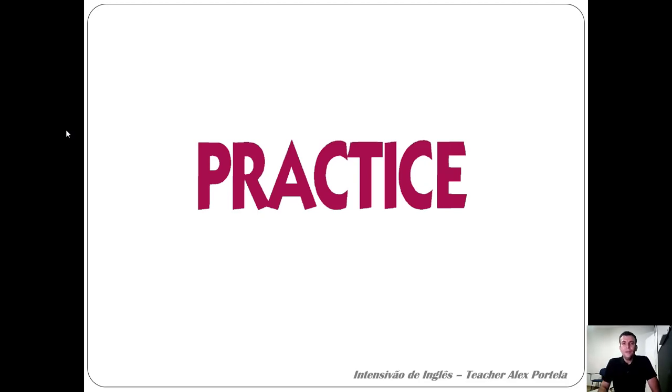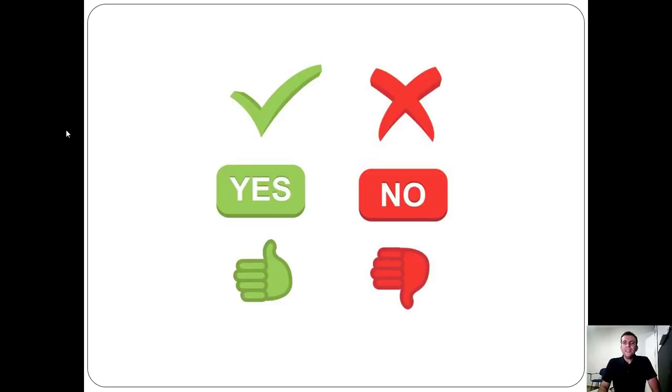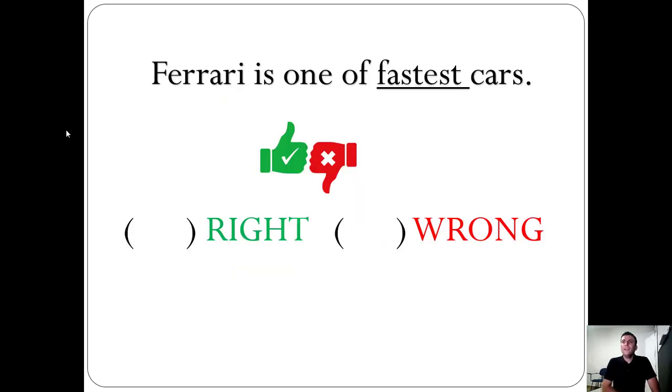So again, you will check sentences saying if they are right or wrong. For example, this sentence. Ferrari is one of fastest car. Is this right or wrong?